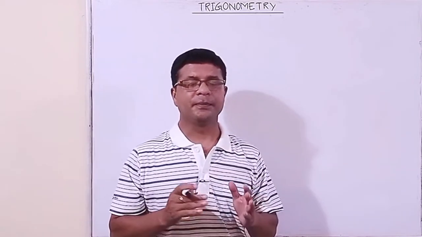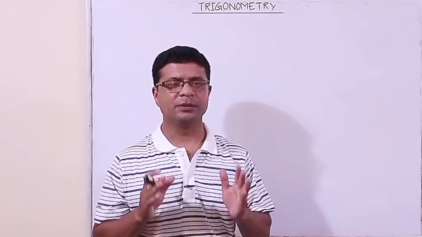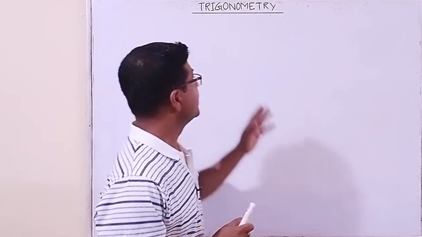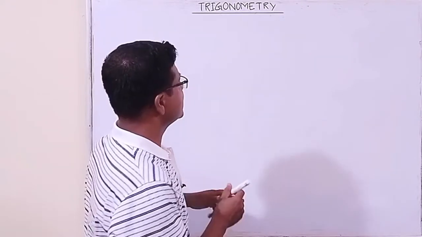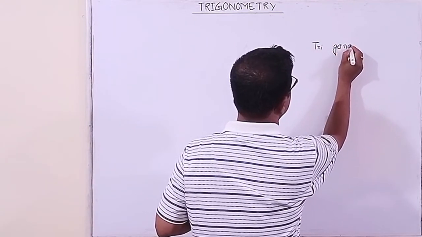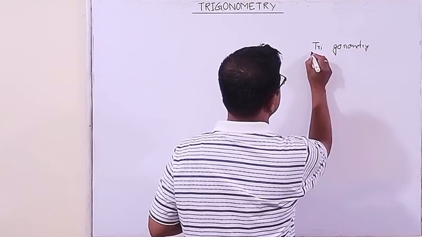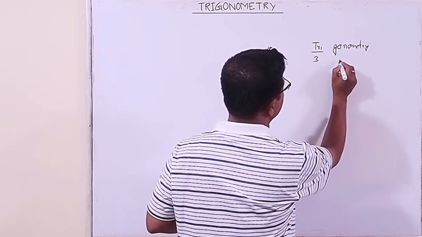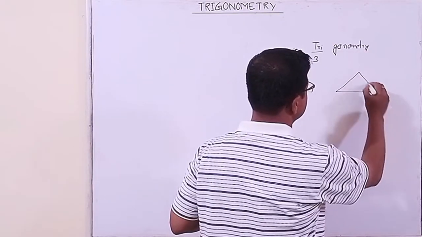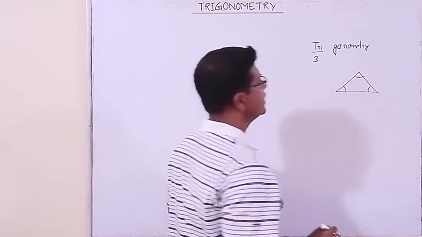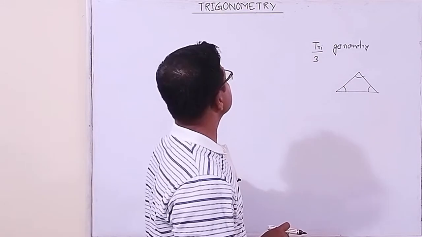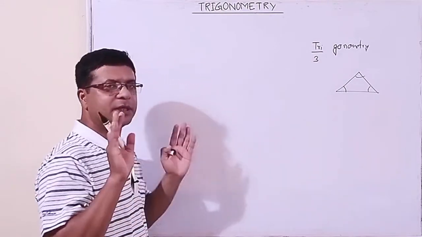In this class we shall start with the very basic points, which you will get even in your general mathematics. Now the word trigonometry, I want to break this word. Trigonometry means measurement of three angles. In a triangle there are three angles, 1, 2, 3. The measurement of these three angles is included in this study, that is trigonometry. Now we shall study from the very basic.